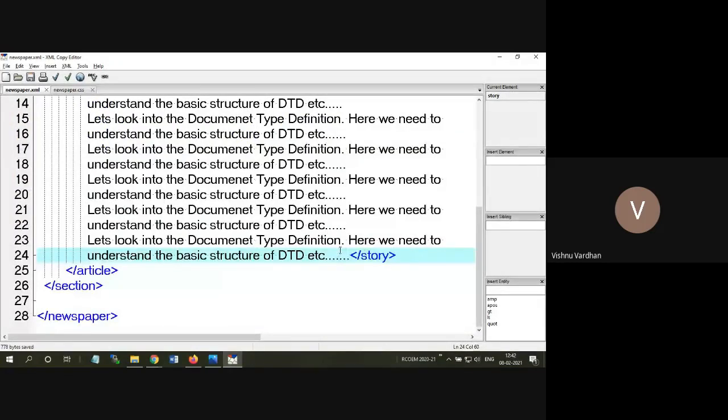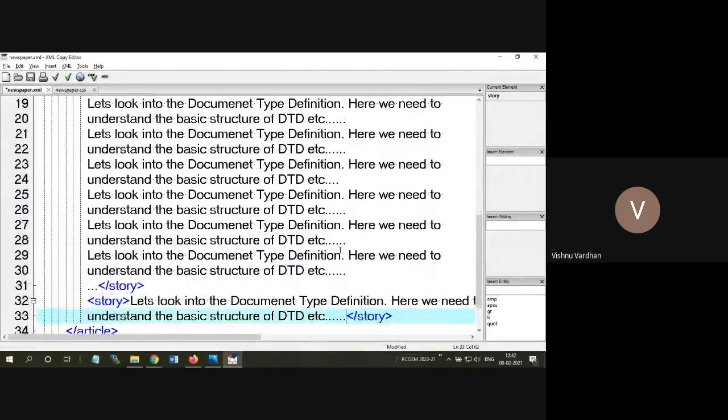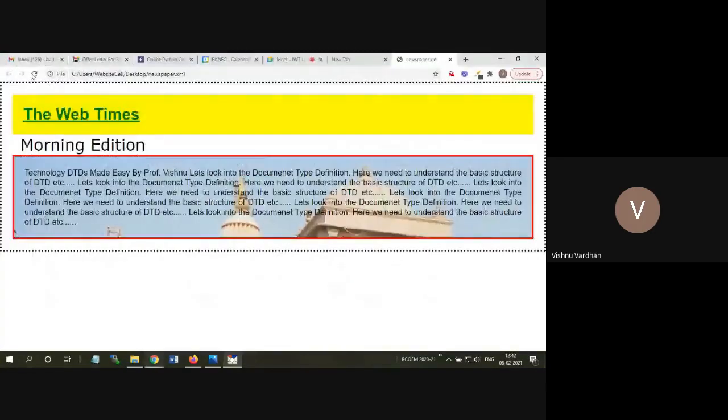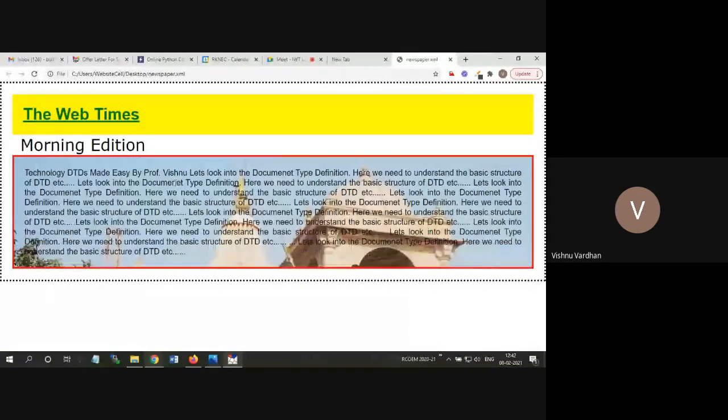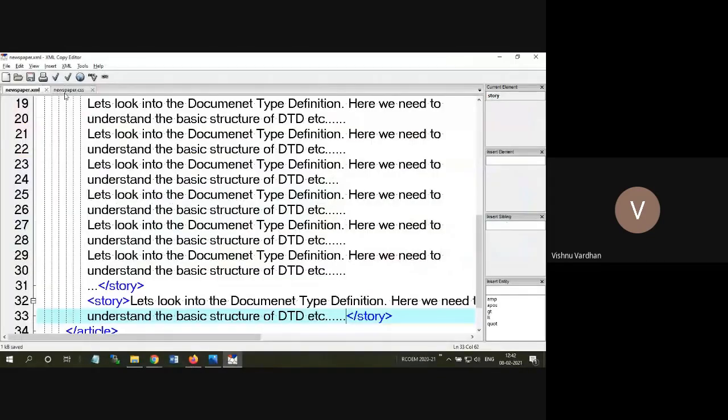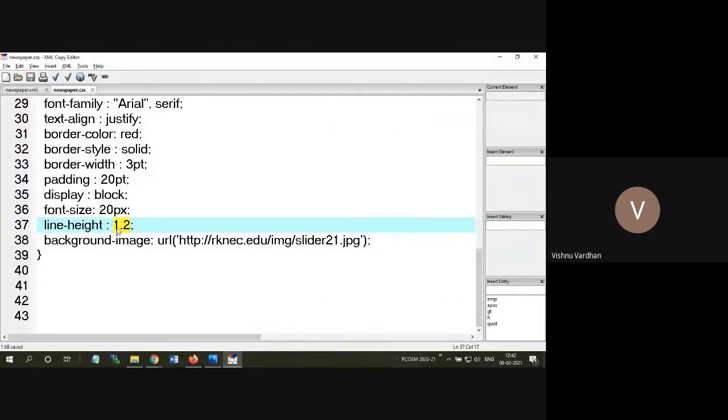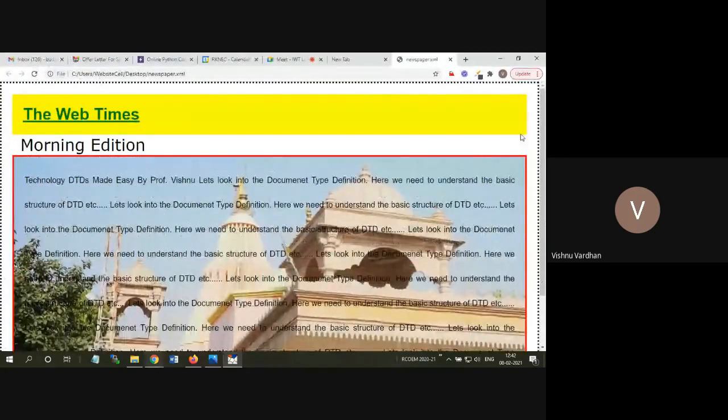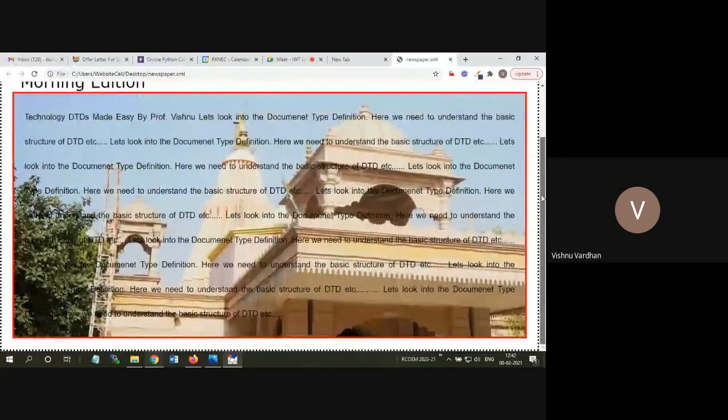In that way we can have this implementation. So you got the idea of how to convert basically any XML into a neatly presentable format. So this is how we can beautify the content.